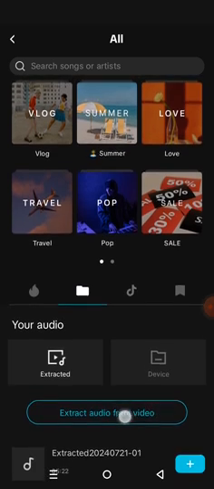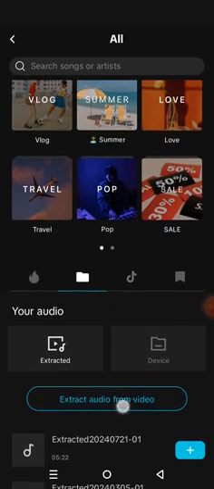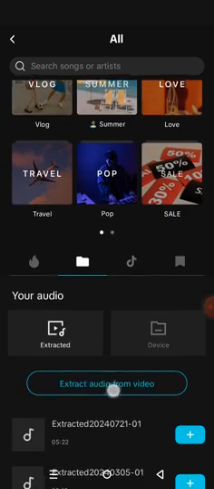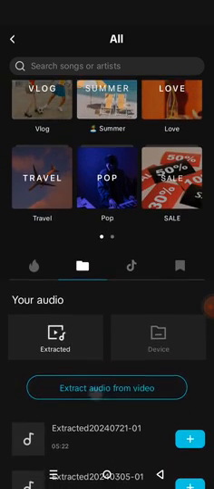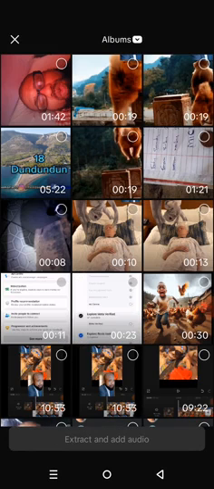Extract audio from video. We are going to extract audio from that very video that we downloaded from YouTube. You tap on this, then you locate that video we downloaded, which is this one. So you say add, you tap on add.